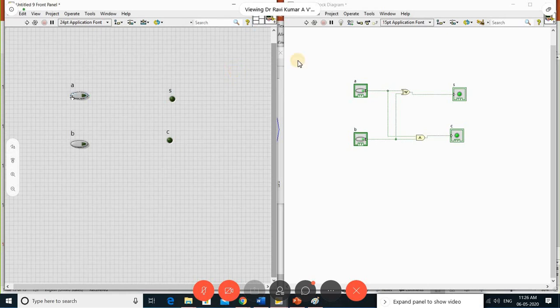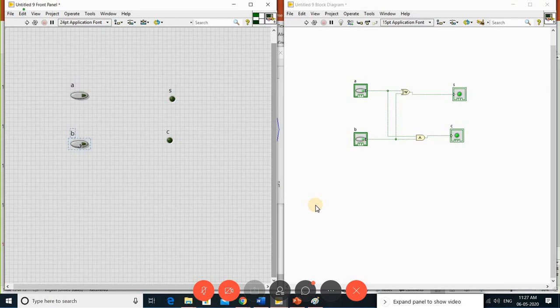So what is the input? A and B are the inputs and S and C are the outputs. In such a way that I need to connect them to these terminals. So let me first go to this terminal, click on this and place it on A. Now I can understand that this VI panel, this VI, is interlinked with the variable A. Similarly, I have taken one more, B. This I connected to this B. Clear?